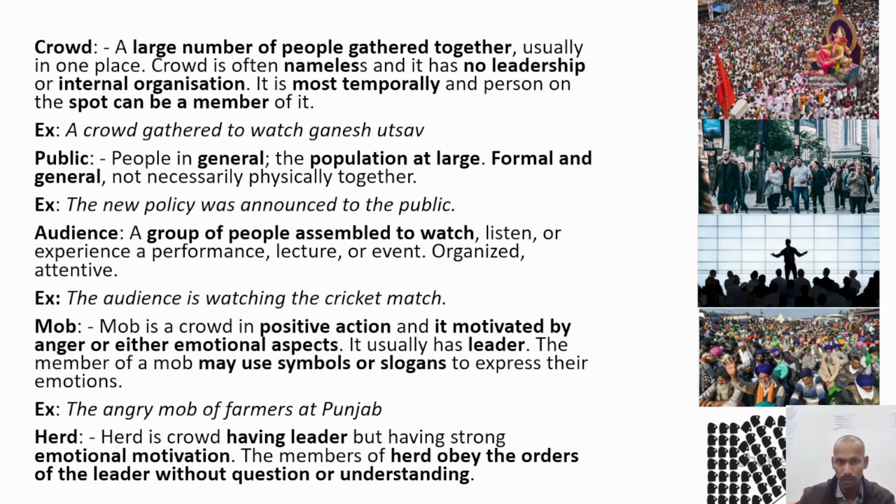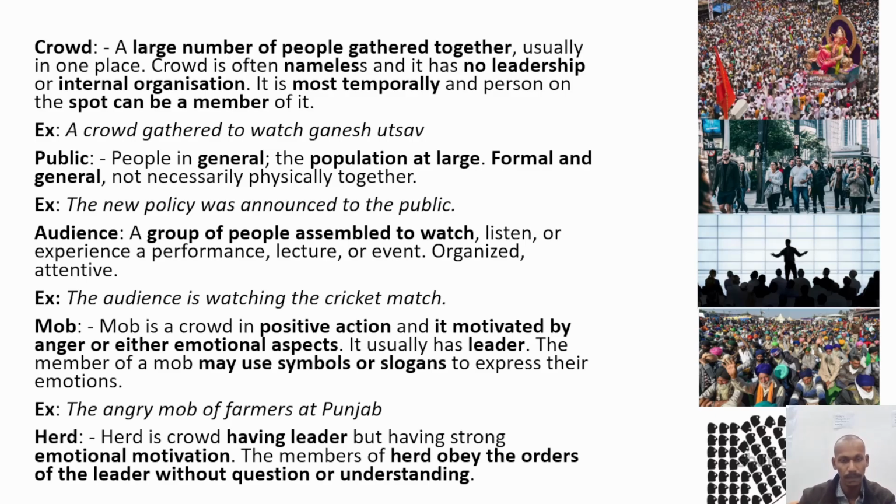Mob. So a mob is a crowd. A mob is a type of crowd with a positive action and is motivated by certain anger or other emotional aspect. It usually has a leader, and the members of the mob have symbols or slogans to express their emotions. For example, you can see the mob of farmers in Punjab in 2019 and 2020, before and during the lockdown, demanding the repeal of the three acts passed in parliament by the government of India, which were related to minimum support price and different kinds of things.